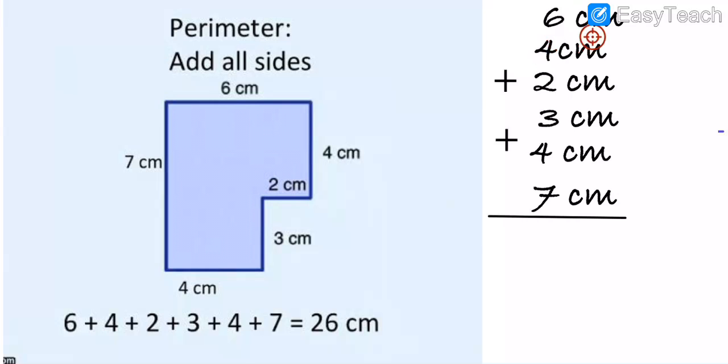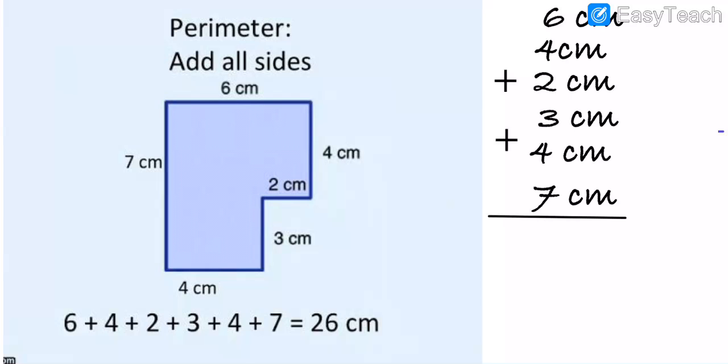So now first of all, here 6 centimeter. 6 plus 4, how many, my dear students? 6 and 4 is equal to 10. 10 centimeter. Then 10 plus 2 and 3 is 5... 10 plus 5 is equal to 15. 15 plus 4, how many? 19. 19 plus 7: 20, 21, 22, 23, 24, 25 and 26.